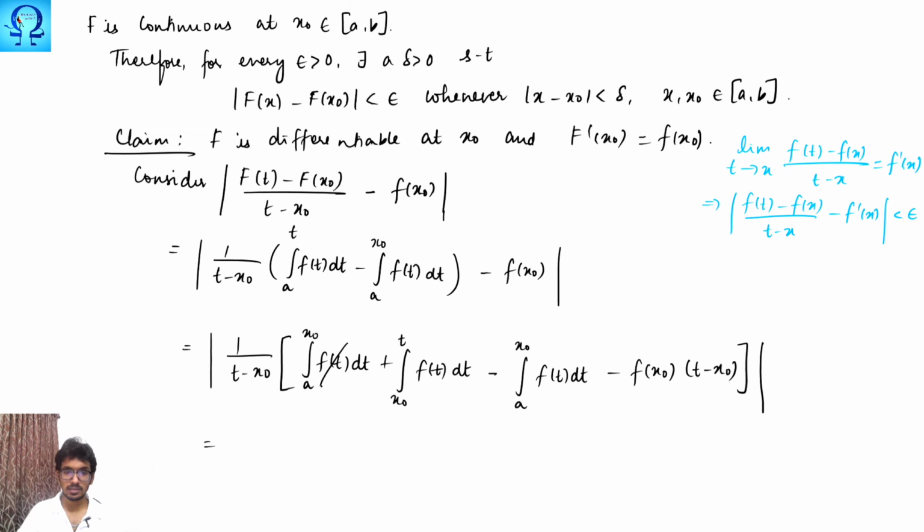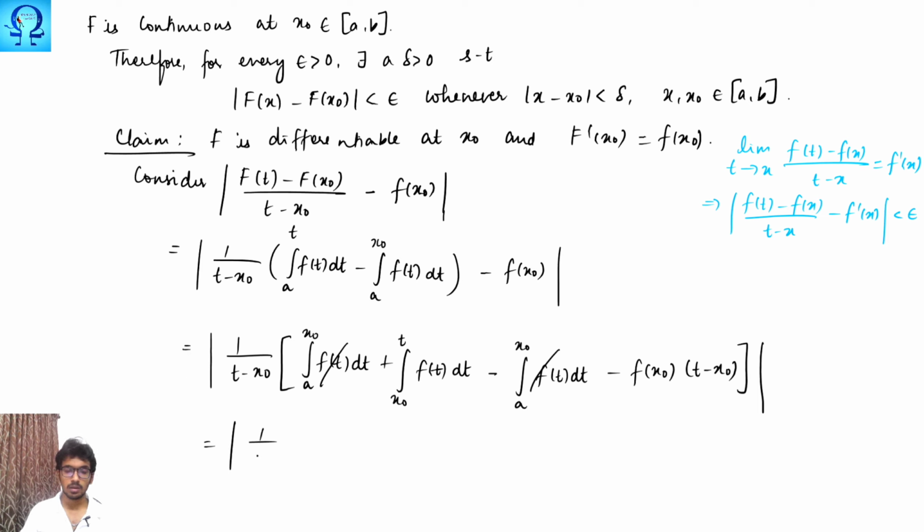So here you may see that these and these get cancelled, and you may ask me why I have split a to t as a to x naught and x naught to t. Why can't it happen in the other way? Even in the other way also it is possible. Like here I am just talking in the right sense. If you want to talk in the left sense, that is also possible. Fine, so let me proceed with the right sense itself.